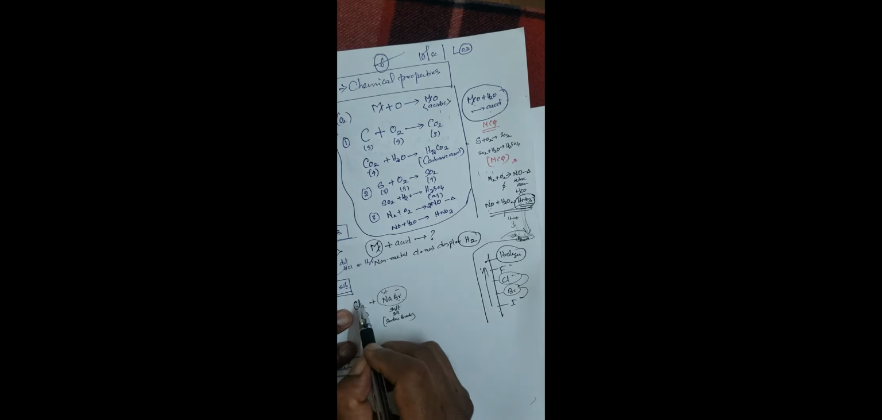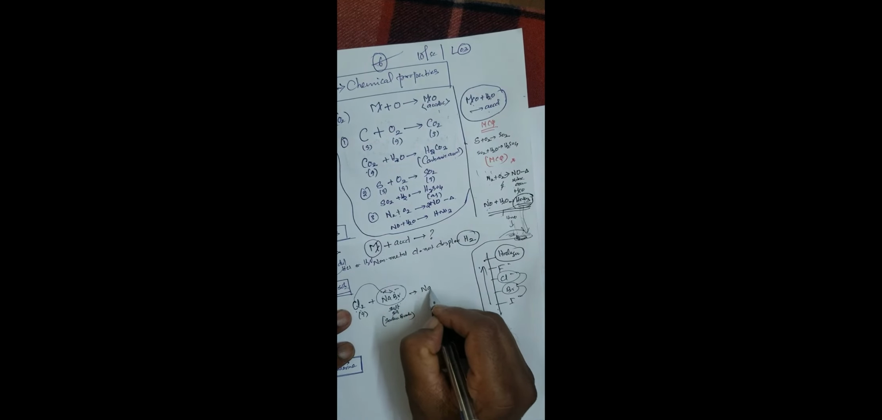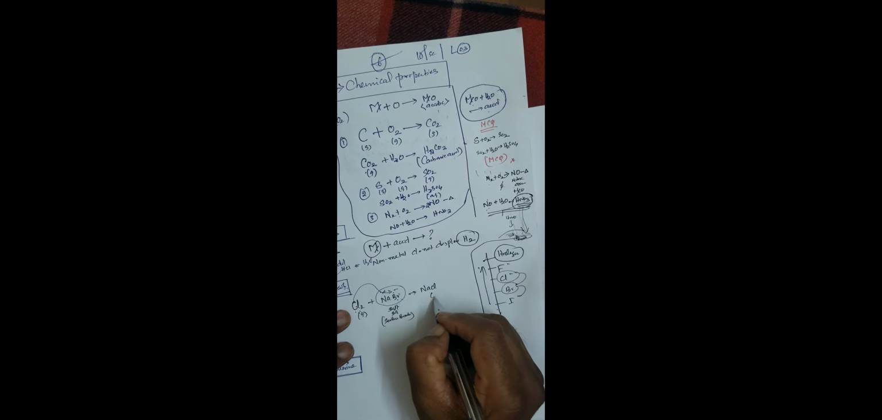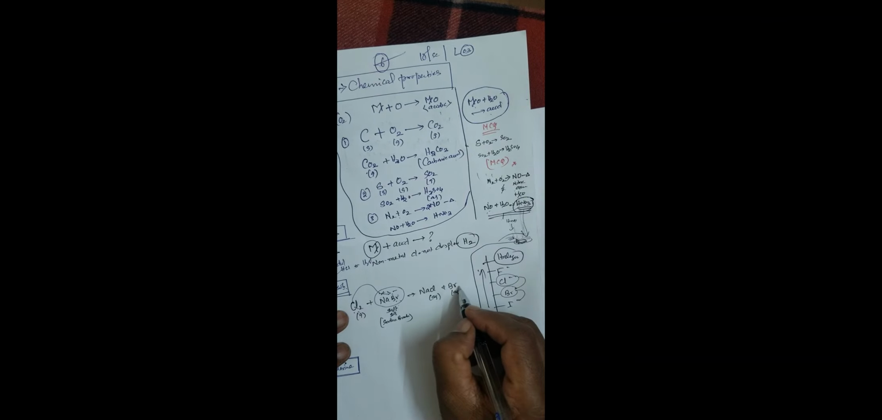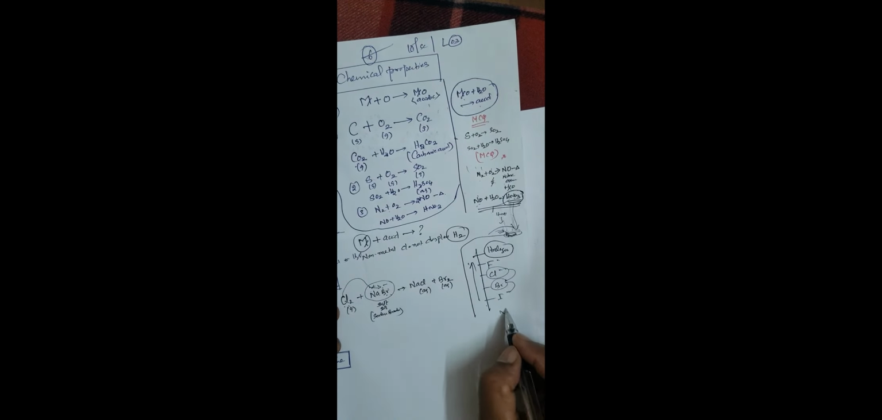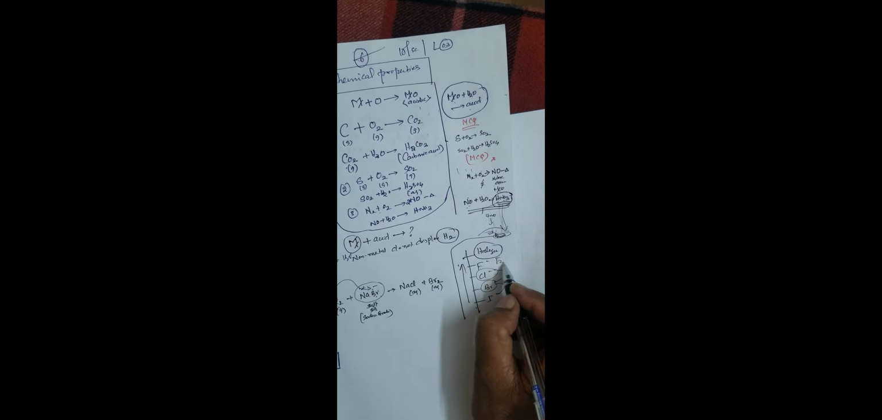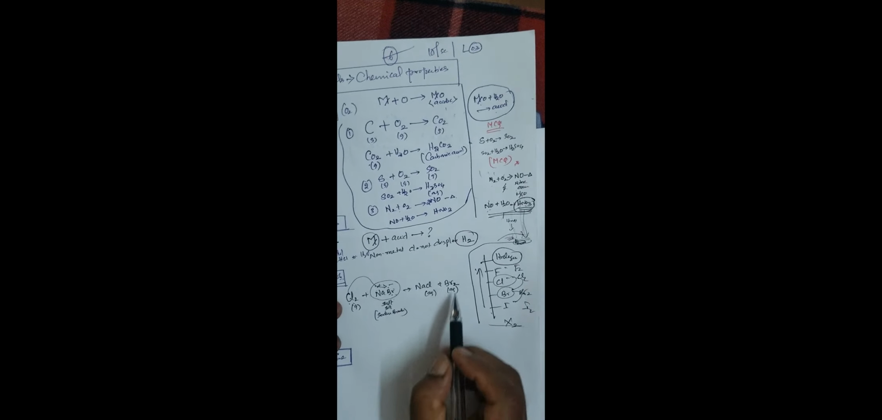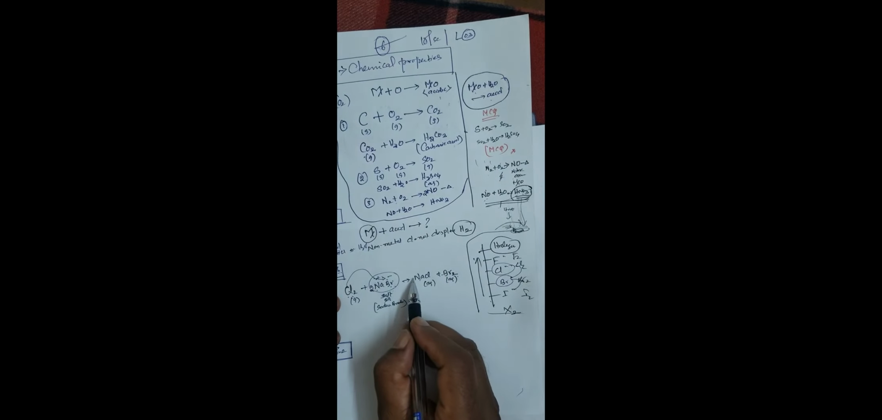Which is more reactive? Chlorine. Therefore, chlorine displaces. You get sodium chloride aqueous plus bromine aqueous. Bromine is in the solution. See, all halogens are diatomic molecules. Chloride, bromide, fluoride, and iodide are all ions only. Here what happens? 2 bromine, 2 sodium, 2 sodium, 2 chlorine.